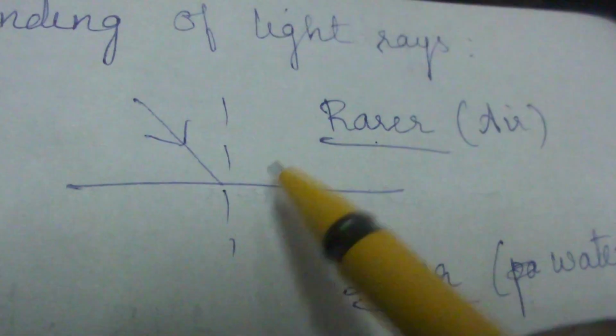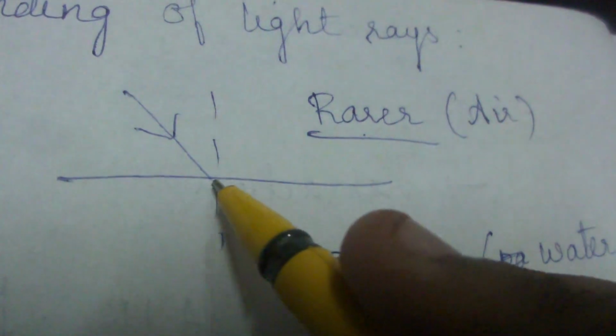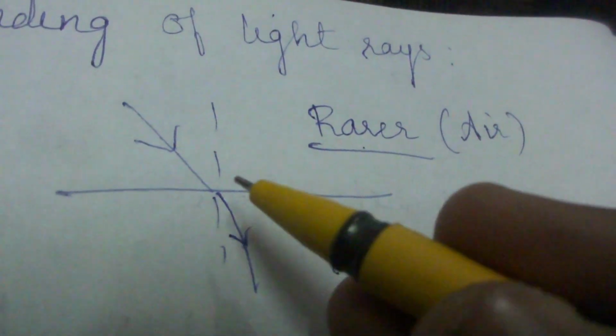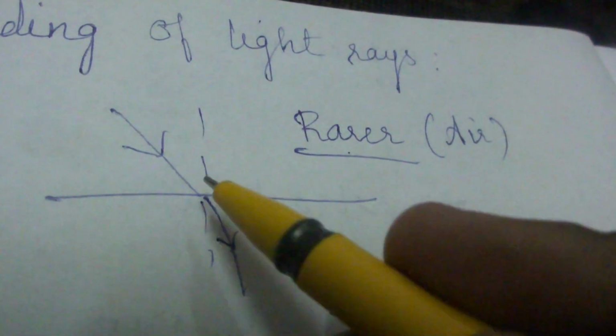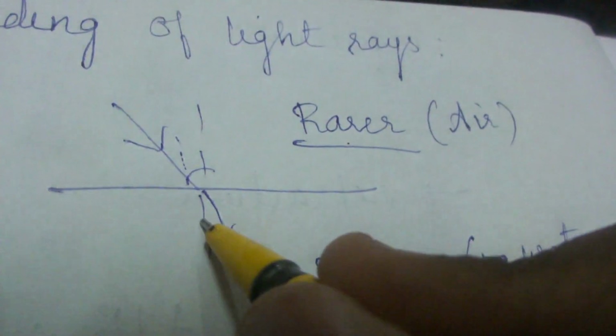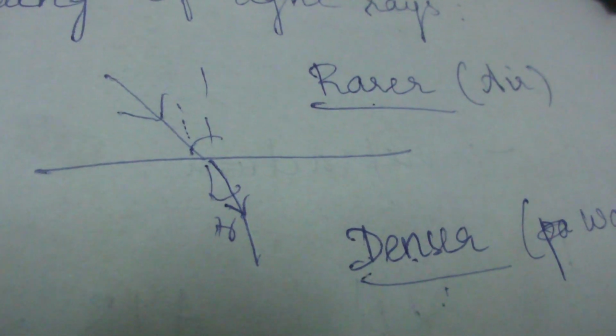When the light ray enters the denser medium from the rarer medium, the light ray bends towards the normal. It just refracts towards the normal. You can see that it's just refracting towards the normal. This is the angle of incidence and this is the angle of refraction. So the light ray refracts towards the normal.